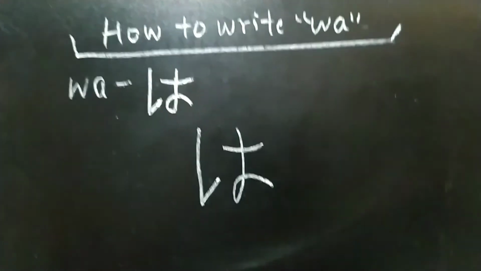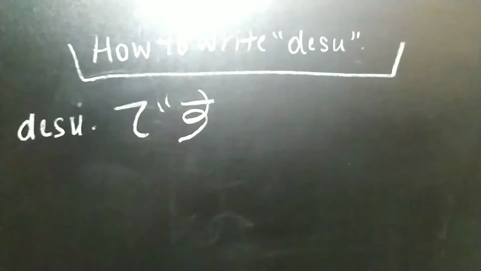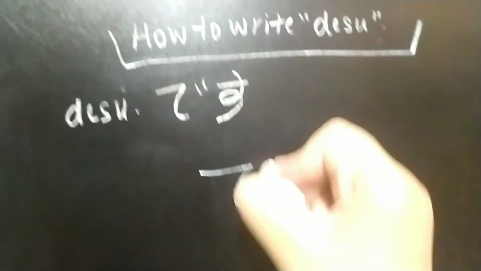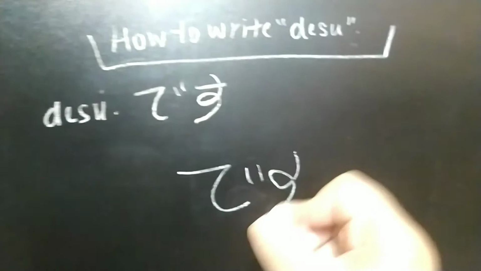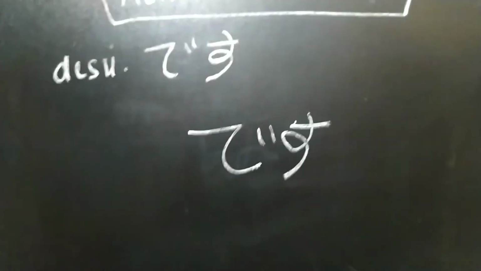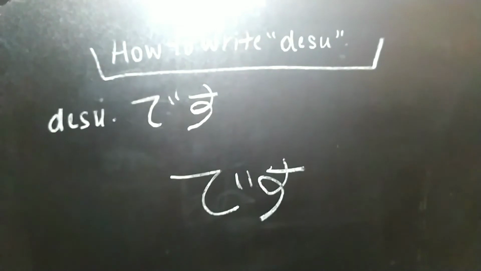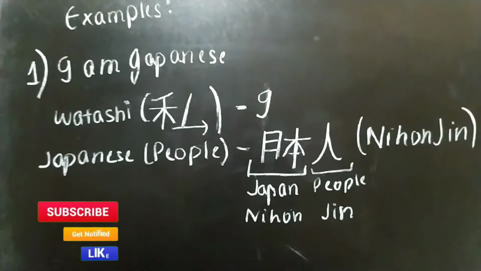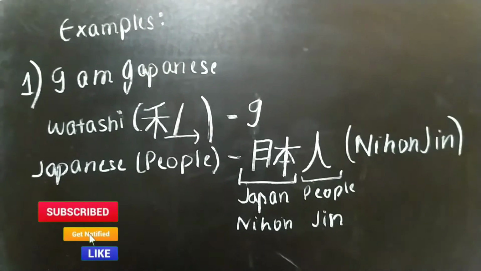First wa, I have told you in hiragana. Okay, now how to write desu. It's also a particle, you can say, and always it's a verb. It's a verb. Okay, and so first of all, let's go to examples.